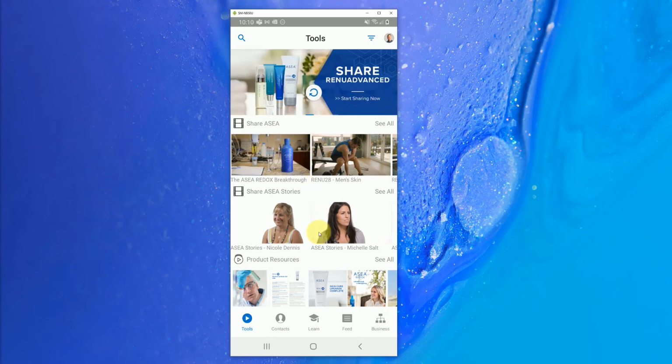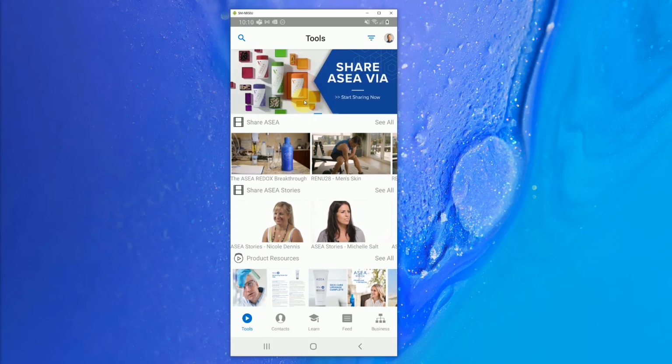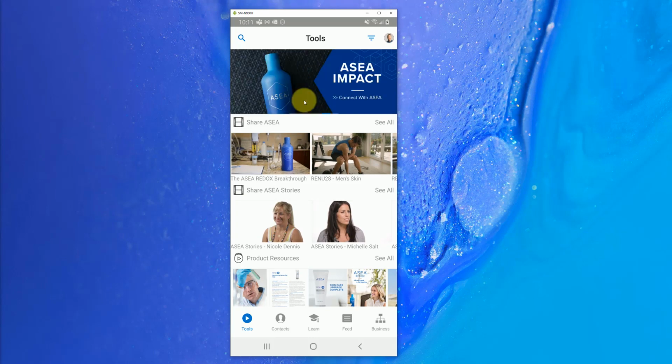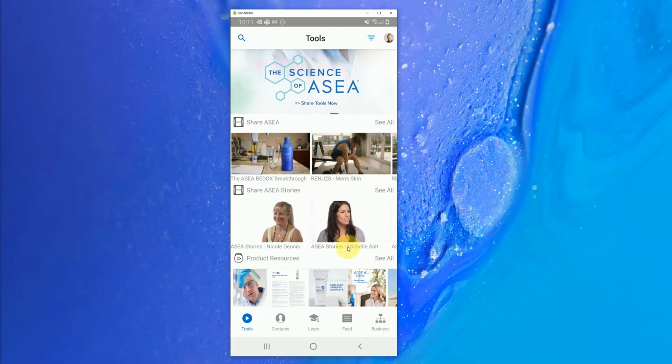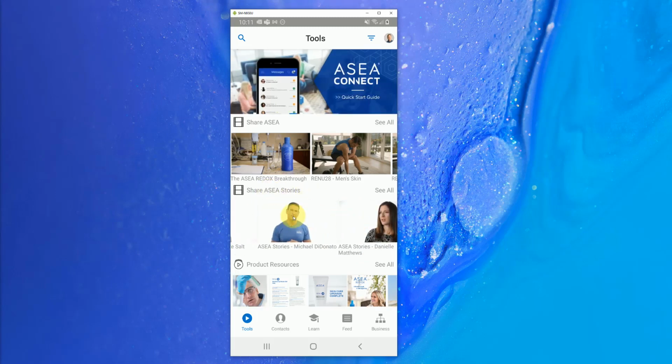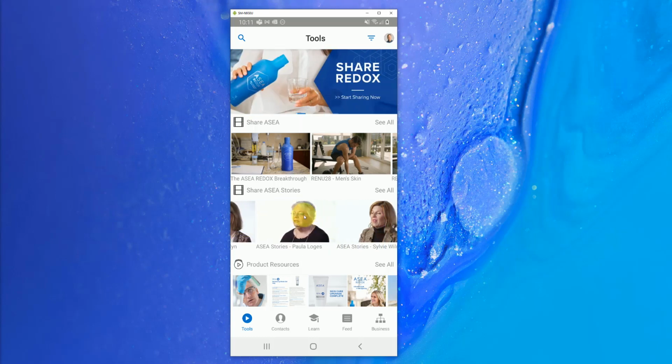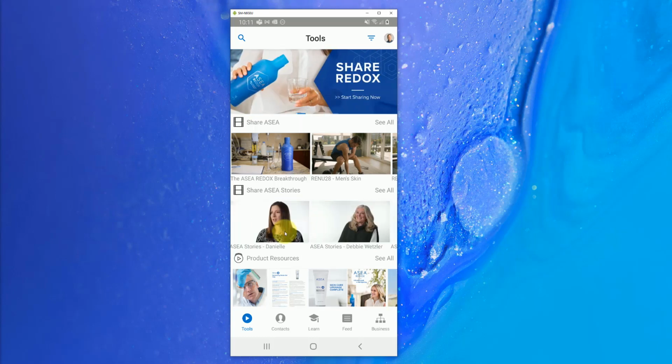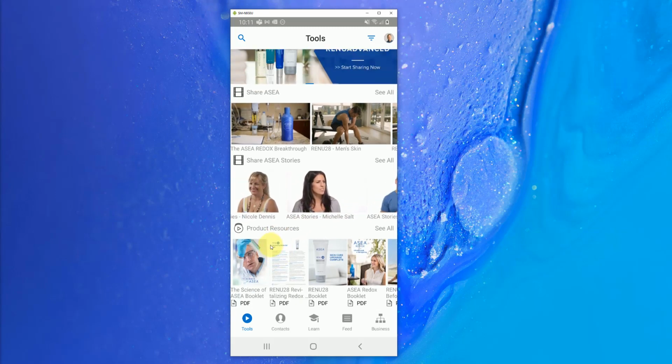When you pull to refresh and let go, that refreshes and repopulates all the content to make sure you are getting the most up-to-date content as you go through this app. Keep that in mind as we add new Share ASEA stories, and I already know there are going to be some new ones added this afternoon. You're going to want to do the pull to refresh to make sure you see all of the videos and content in there.